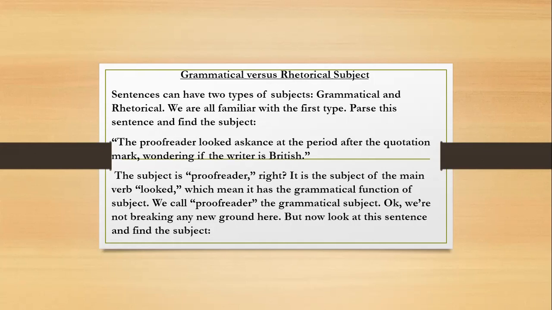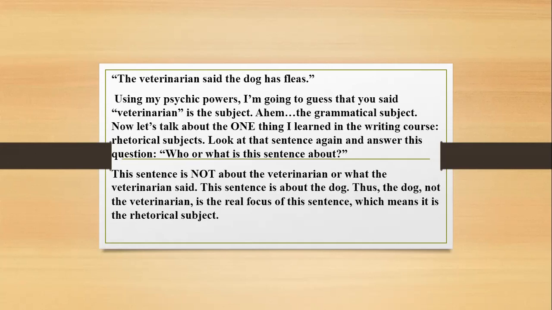But now look at this sentence and find the subject. The veterinarian said the dog has fleas. Using my psychic powers, I'm going to guess that you said veterinarian is the subject. Ahem. The grammatical subject. Now let's talk about the one thing I learned in the writing course, rhetorical subjects. Look at that sentence again and answer this question: who or what is this sentence about? This sentence is not about the veterinarian or what the veterinarian said. This sentence is about the dog. Thus, the dog, not the veterinarian, is the real focus of this sentence, which means it is the rhetorical subject.